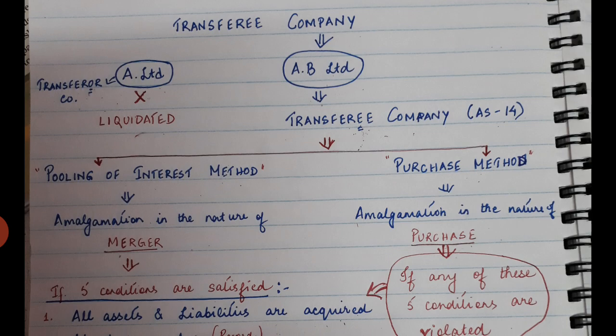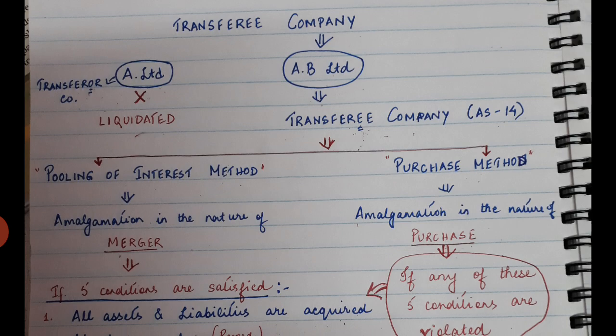Whenever we are passing journal entry in the books of transferee company, we may pass journal entry in any of these two methods. Now the question is, when should we apply which method? Whenever amalgamation is in the nature of merger, we should apply pooling of interest method.